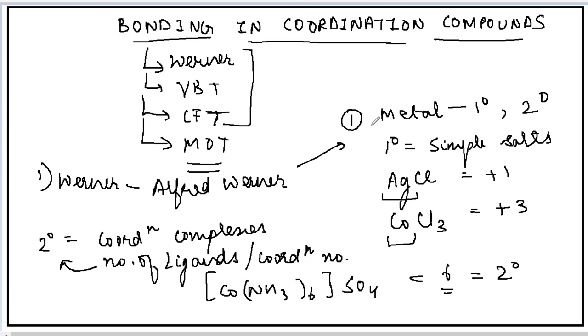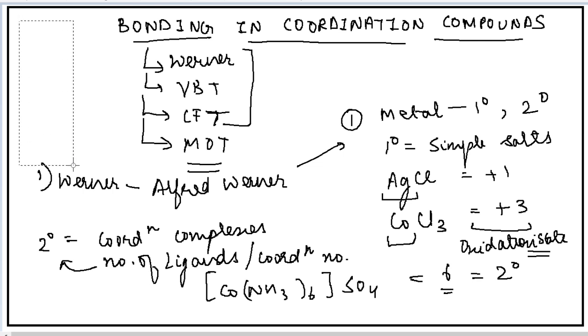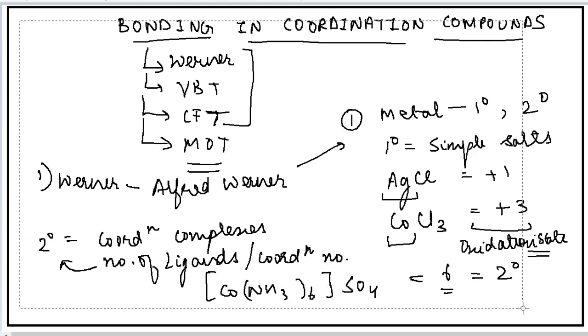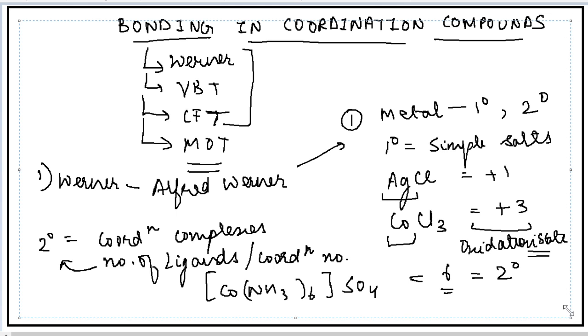So this was the first point of the Werner theory, that the metal shows two types of valency, primary valency and secondary valency. So primary valency refers to the valencies of the metal in the simple salts, or another term can also be given to this primary valency, that is oxidation state, because here the primary valency is only the oxidation state of the metal atom, whereas the secondary valency refers to the number of ligands, or we can also say that the coordination number means the secondary valency.